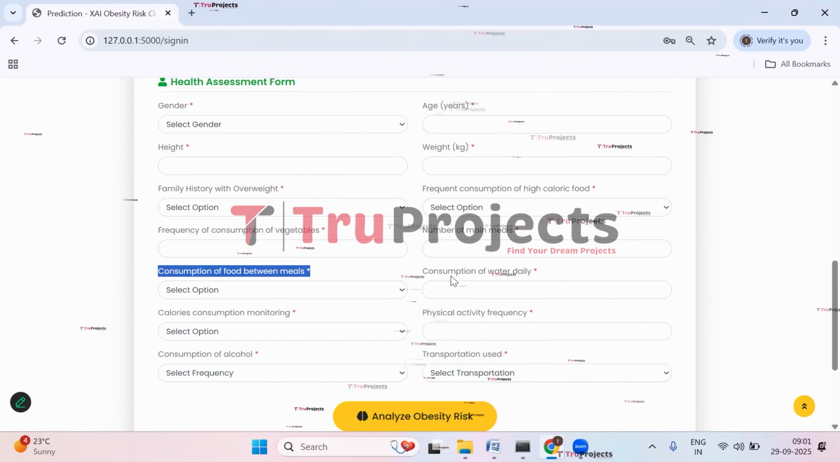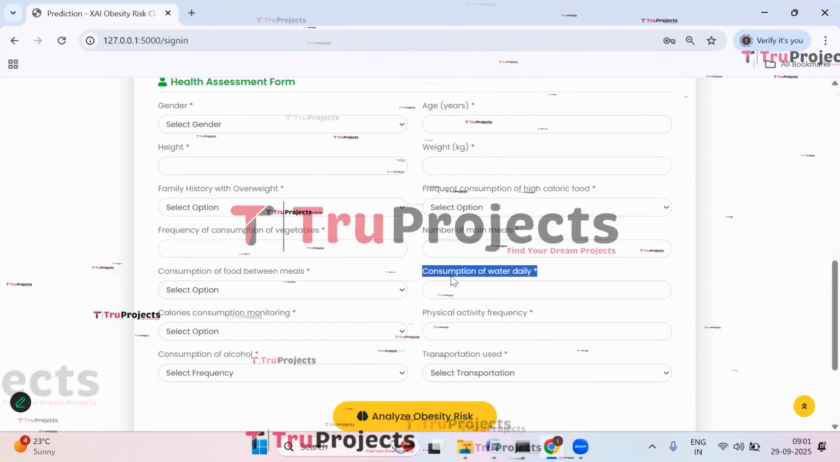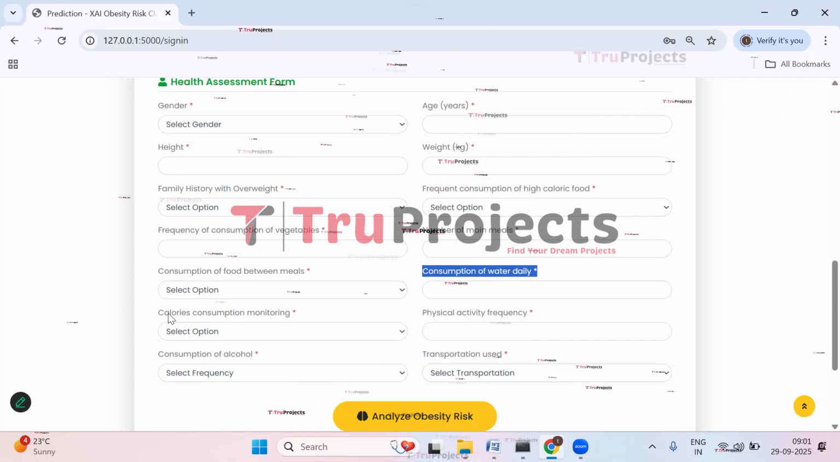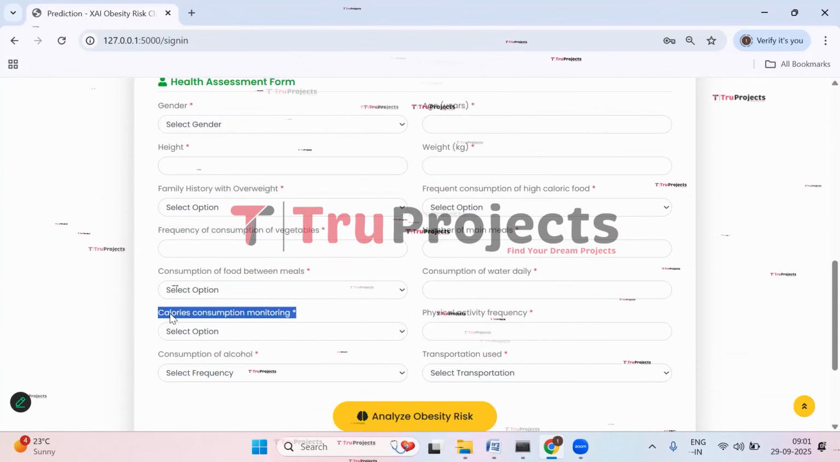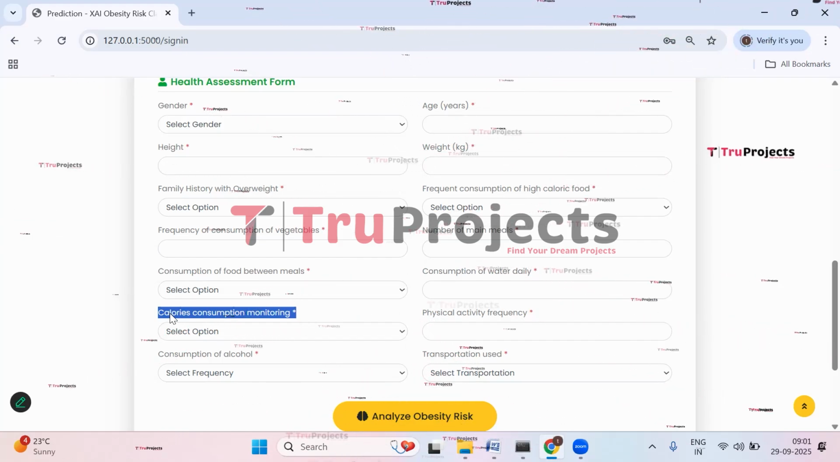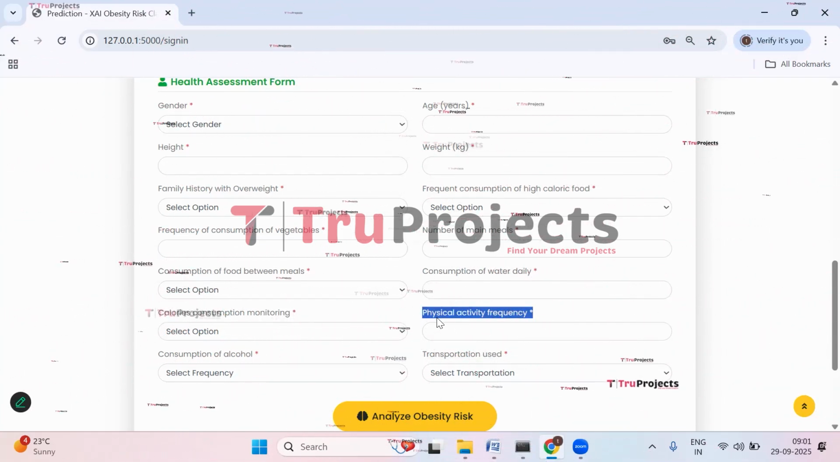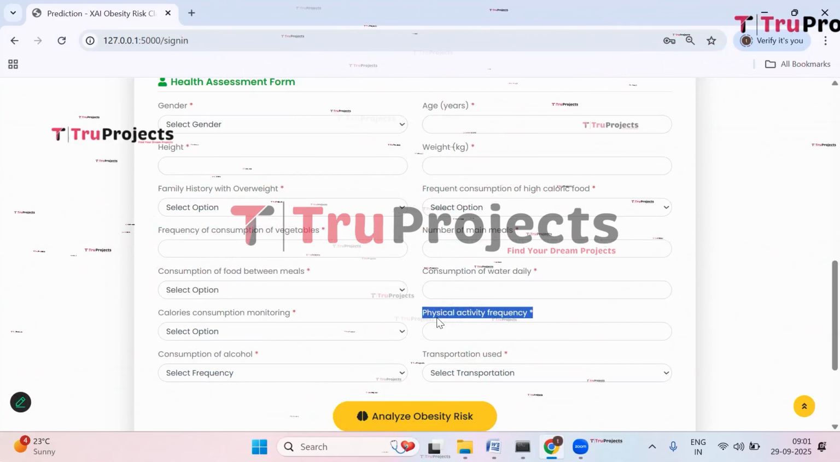Then consumption of water daily. So this is the amount of water consumed daily, since hydration can influence metabolism and overall health. Then we have calorie consumption monitoring. It is whether the person keeps track of calorie intake, indicating awareness of the diet. Then we have physical activity frequency. It is how often the person exercises, which impacts energy balance and weight.